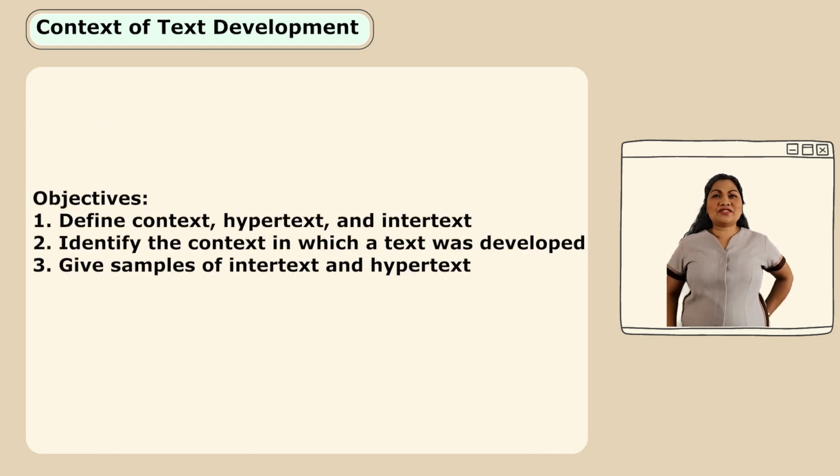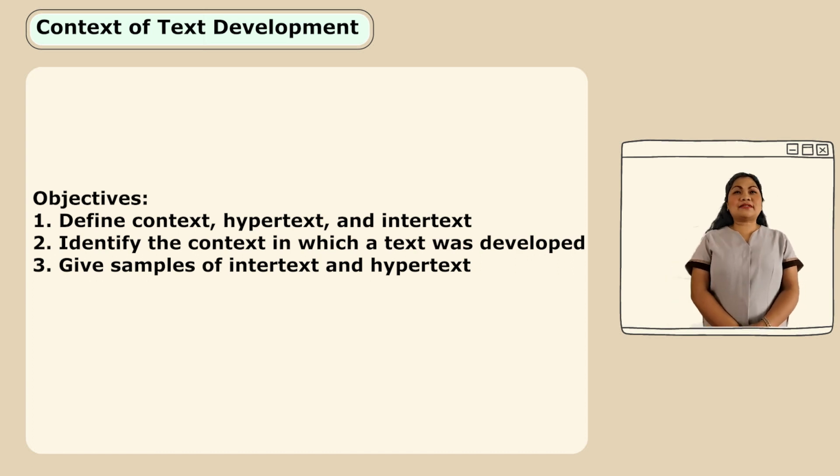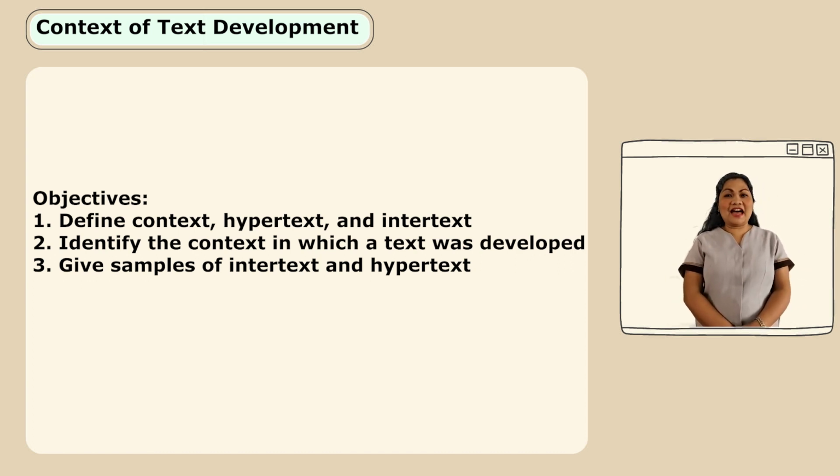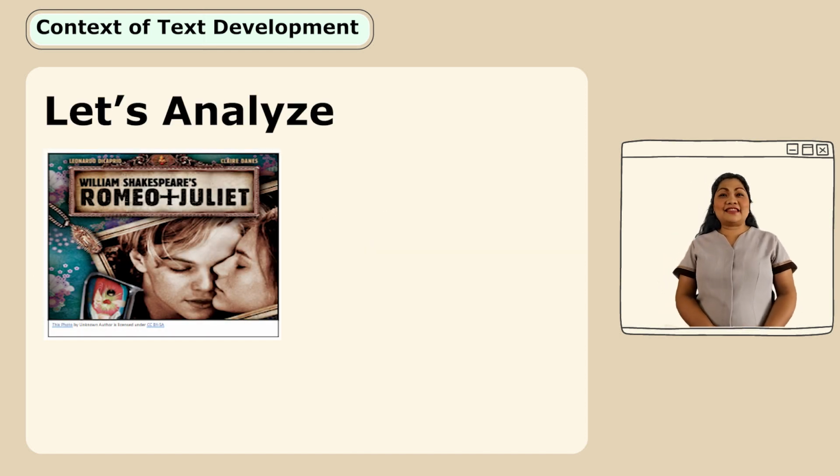Our objectives for today are the following. First, define context, hypertext, and intertext. Second, identify the context in which a text was developed. And the third, give examples of intertext and hypertext. Let us analyze this picture.